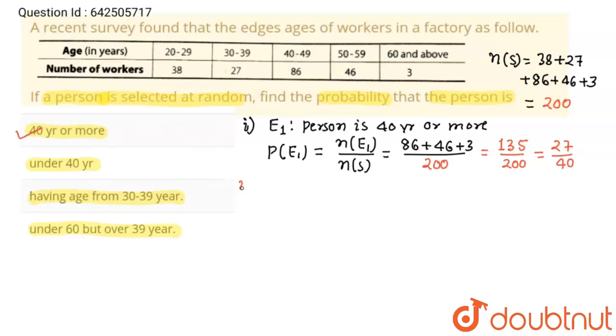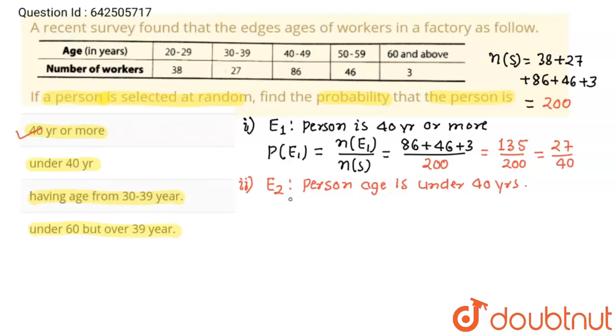Next, second part, I am going to consider event E2, the person's age is under 40 years.